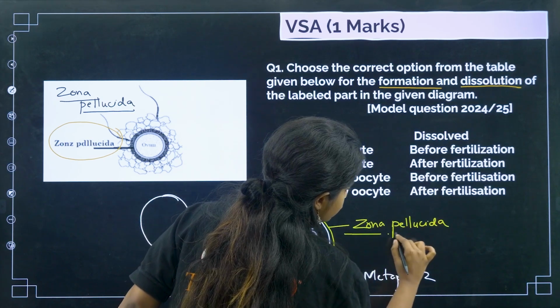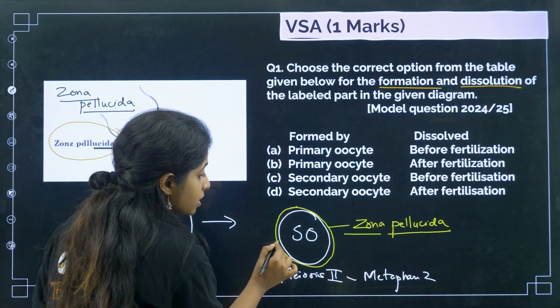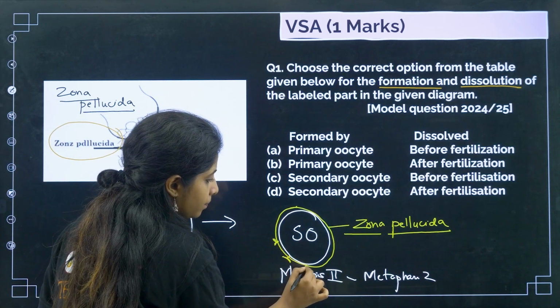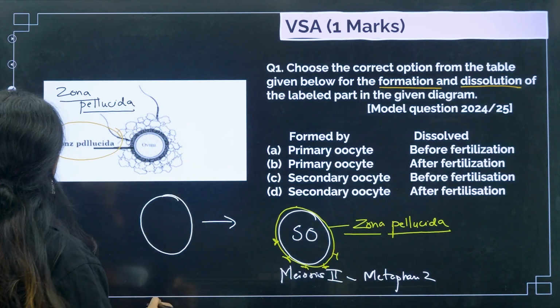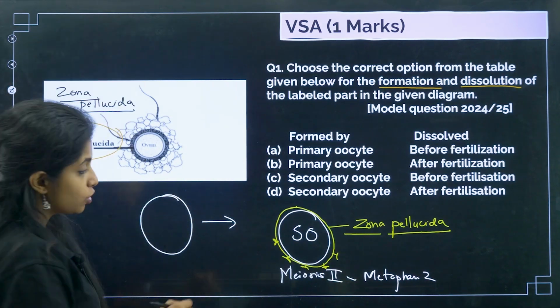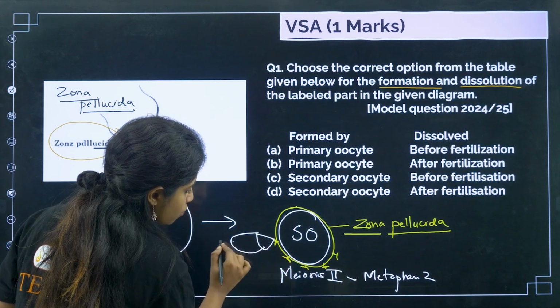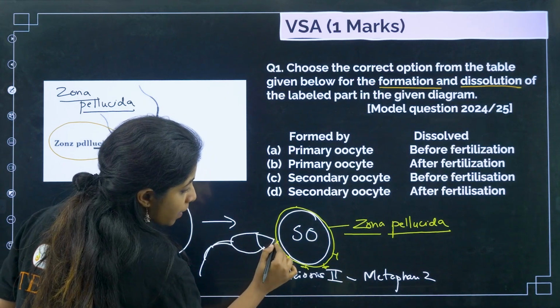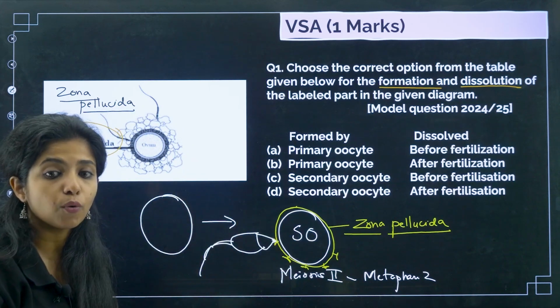What do you call it? Zona pellucida. Now, zona pellucida is one thing that will have certain receptors at the top of it. These receptors are really helpful for the sperms to come and attach. So sperms basically come and attach over here. They will also have their own proteins. If the proteins match with the receptor, that's when this particular sperm can enter into the ovum.